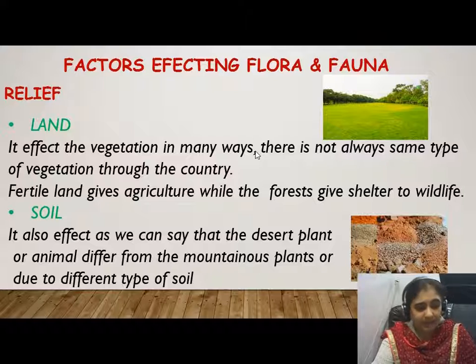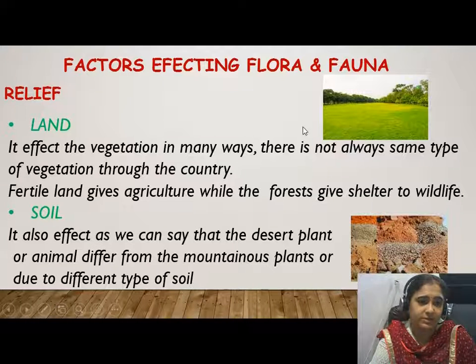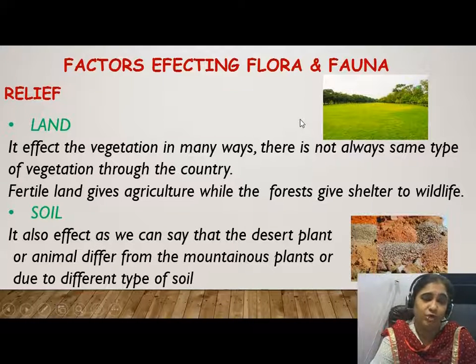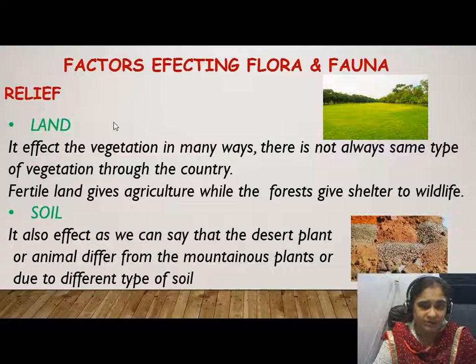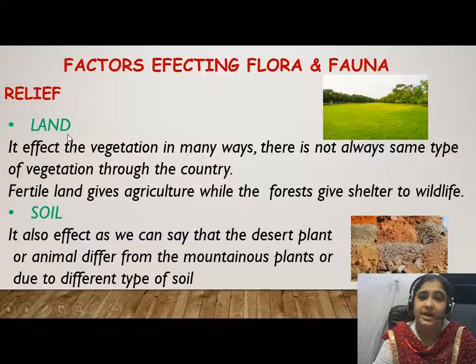Children, now we will talk about the factors which affect the flora and fauna of our country. First, we will discuss the relief features. As we have studied in chapter 2 of geography, the first relief feature which affects the flora and fauna is land. India is a country with different kinds of landforms.